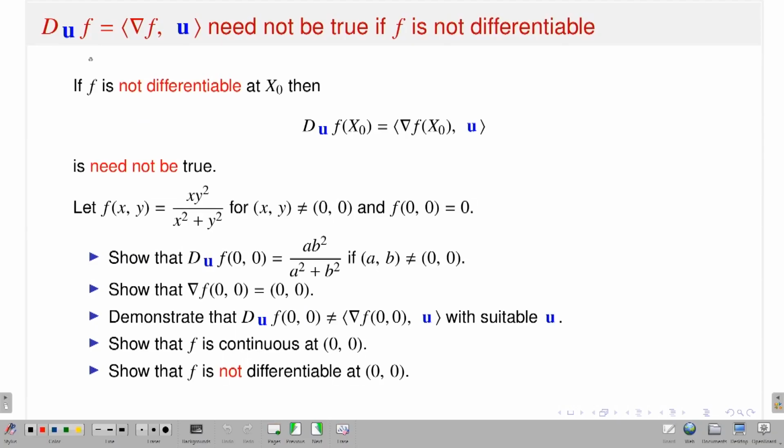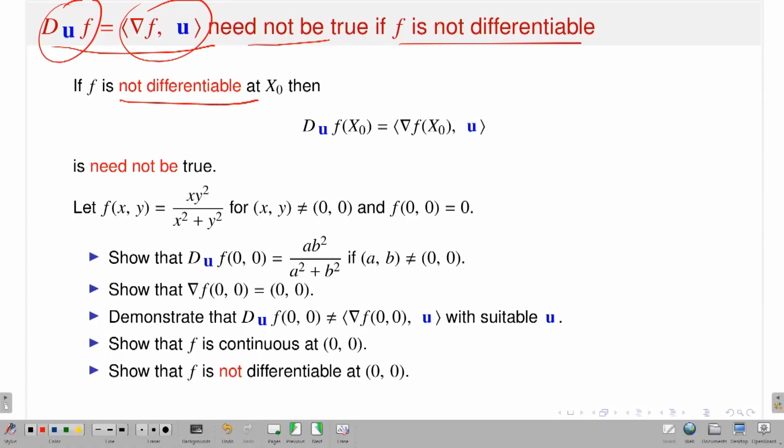So, this equality need not be true if f is not differentiable. You can easily realize this, because I have discussed a couple of examples in my last slides, where the directional derivative exists but my function is not differentiable. If the directional derivative exists at a point in all directions, then of course partial derivatives exist, so both sides make sense at that point. Even if my function is not differentiable, can you ask whether that equality is still true? The answer is no. Even if the directional derivative exists and the partial derivatives exist, this formula is no more true.